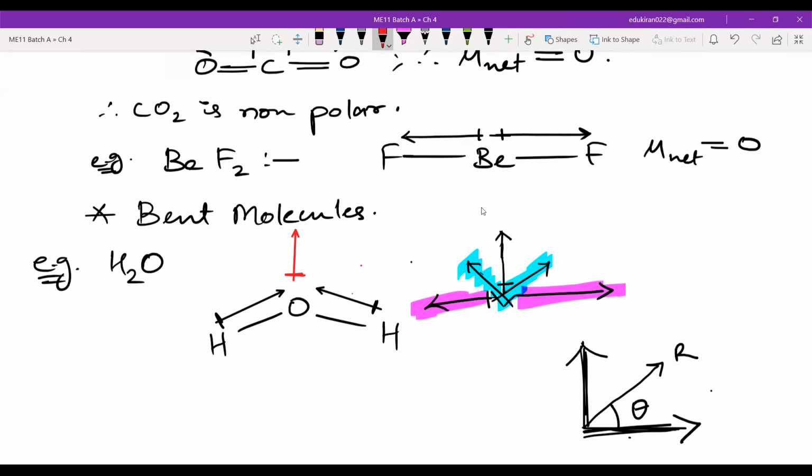And so I can say for H2O, mu net is not equal to 0. And this is the direction, okay? The direction is upwards like this. The direction of the vector is like this. Done? Yes, sir. Done. No.